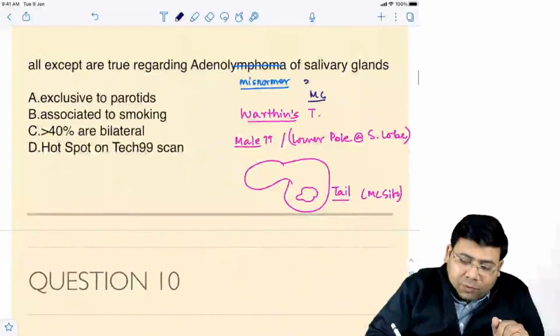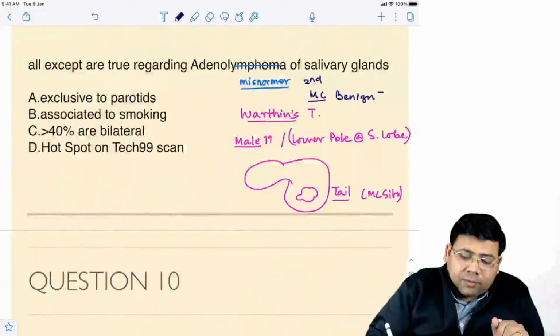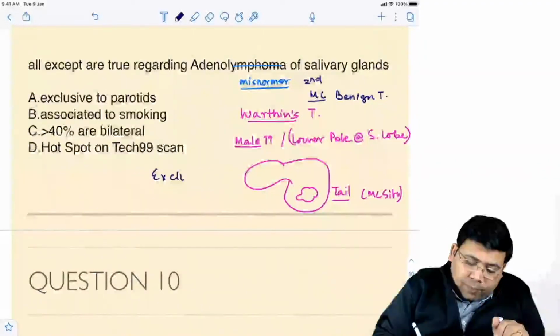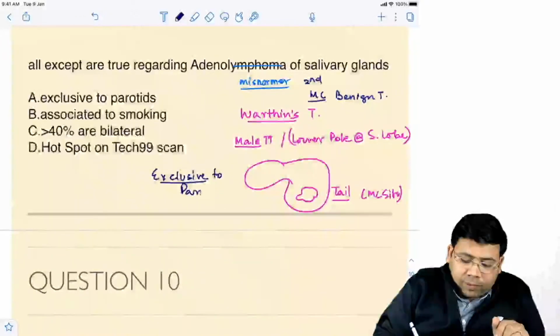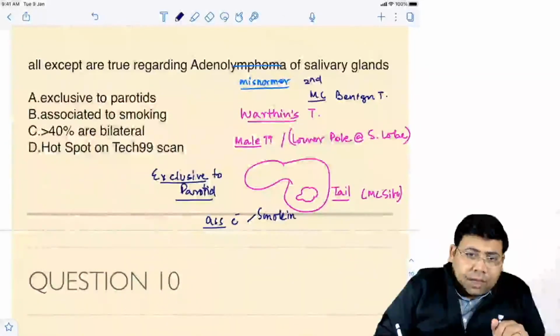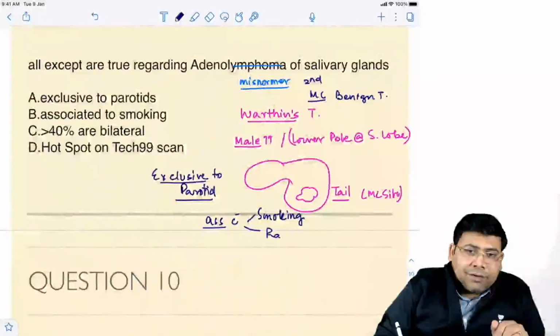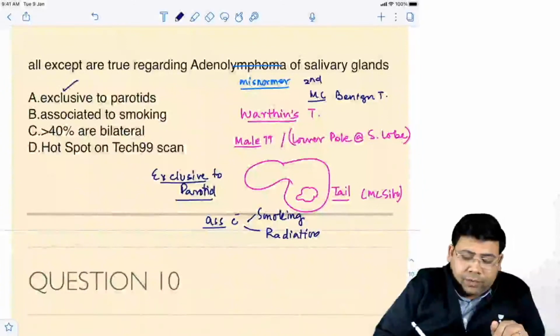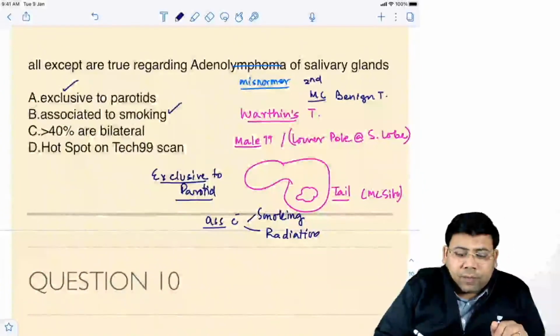So this is the most common benign tumor. This is the second most common benign tumor. And one more thing about Warthin's is, this is exclusive to parotids. If you talk about the association, this is associated with what? Smoking, and also it is associated with radiation. So two things we have already got: exclusive to parotid and associated with smoking.